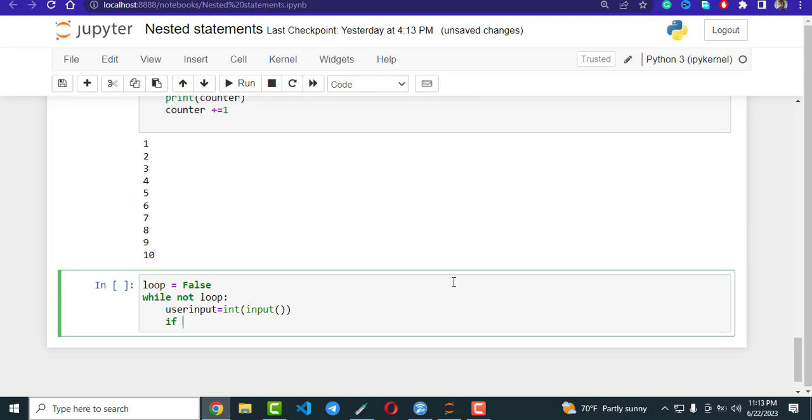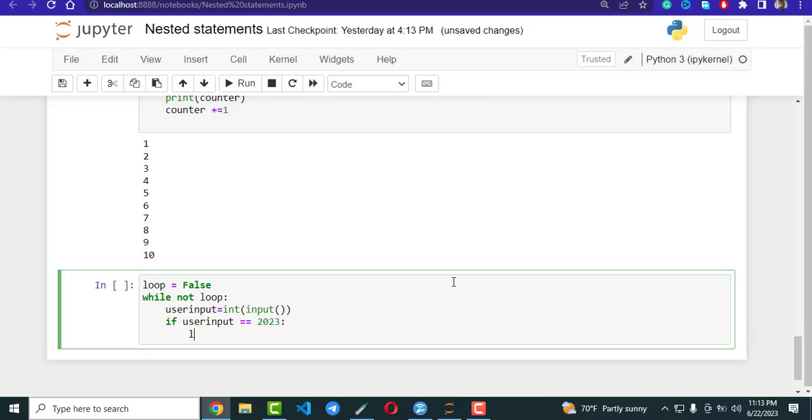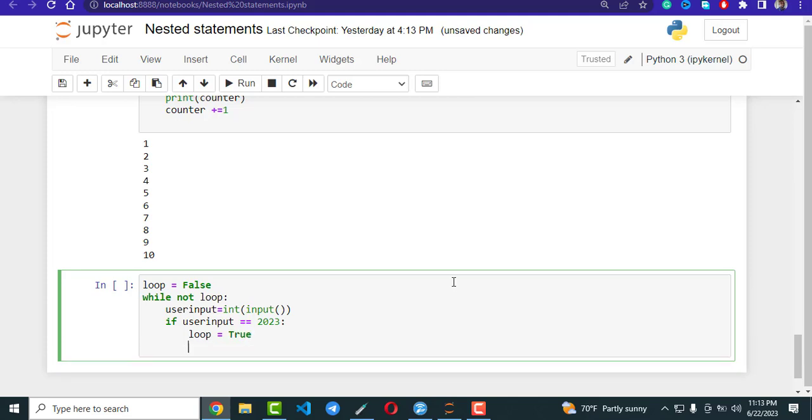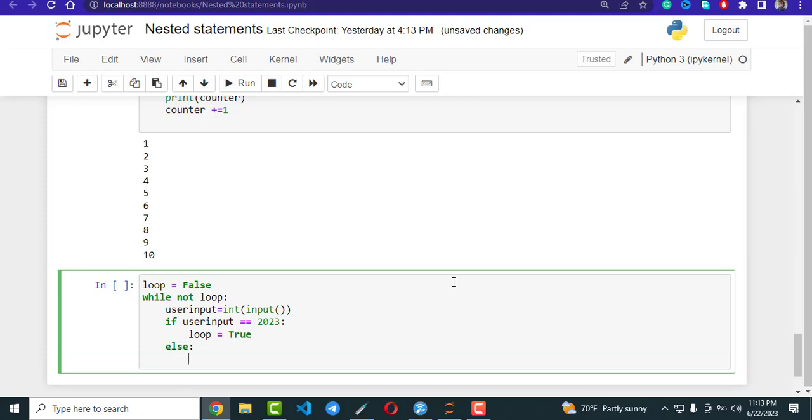So if user input is equal to 2023, then our loop is now equal to true. Else, the user will continue in the loop and will not stop. Print user input. We are printing this user input so that the user will remain in the loop until they get this magic number.